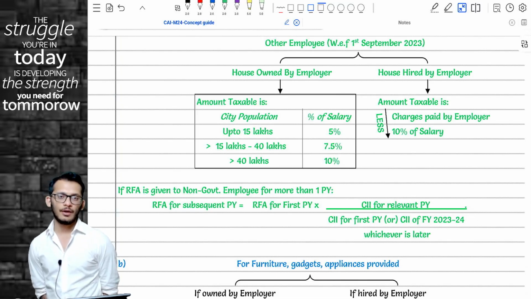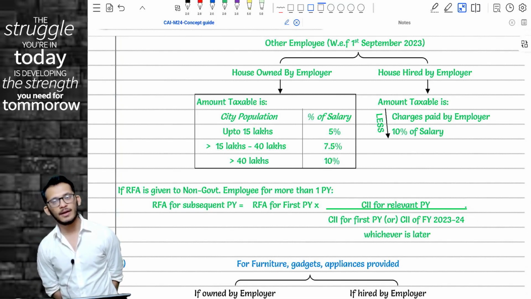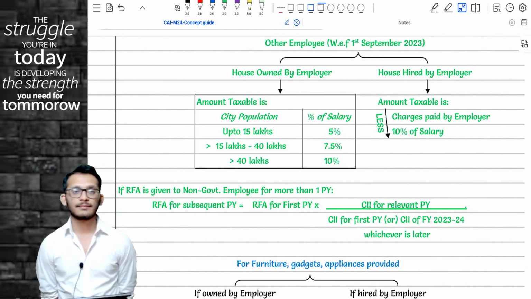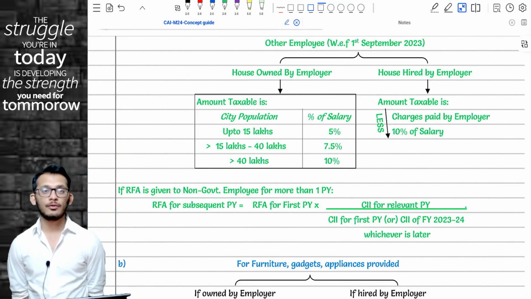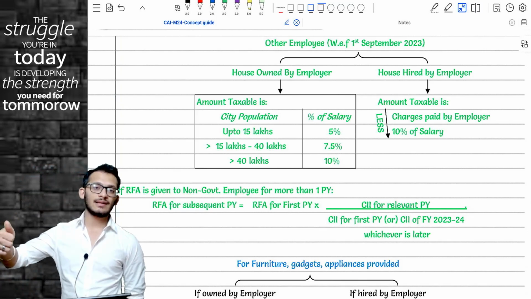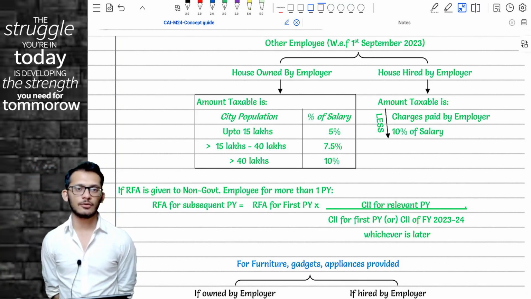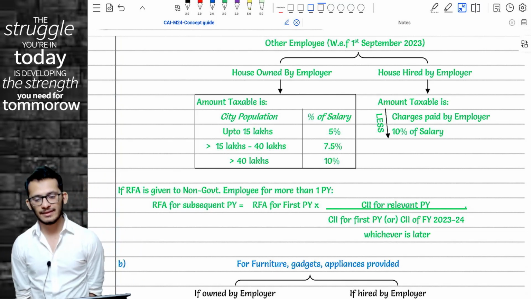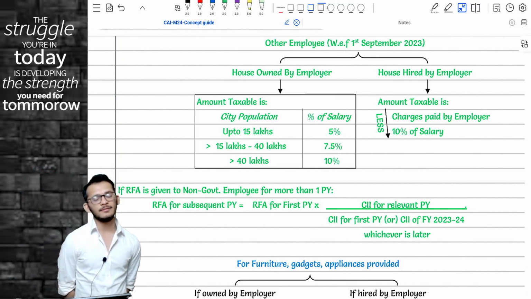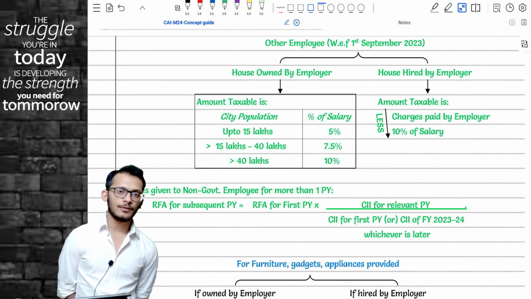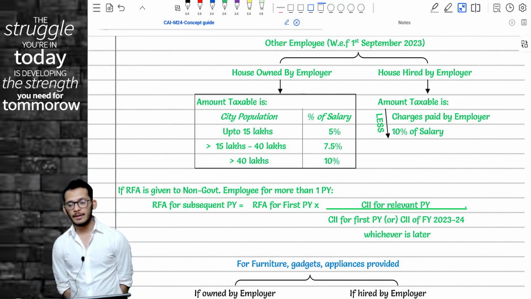On the other side, they clarified that if you are not an employer who has owned the premises but is rather hiring the premises, earlier it was actual hire charges or 15% of salary, whichever is lower. Now it is actual hire charges or 10% of salary, whichever is lower. Which means income tax now says that when it comes to RFA, the maximum charge which I will levy on you is only 10%. This is the amendment of the current year.